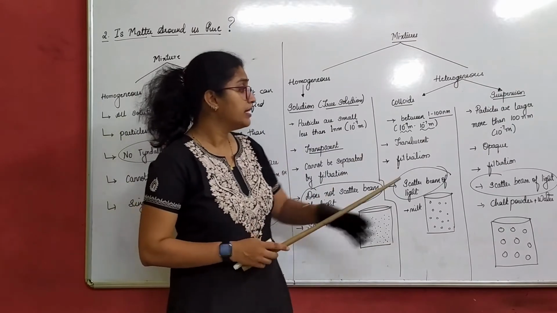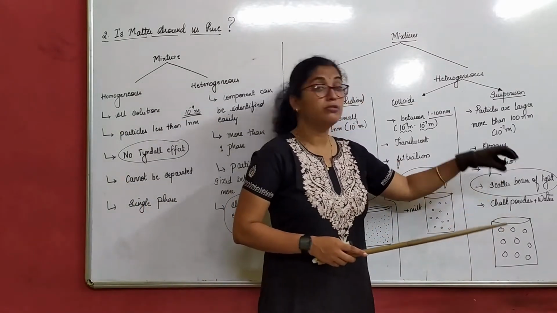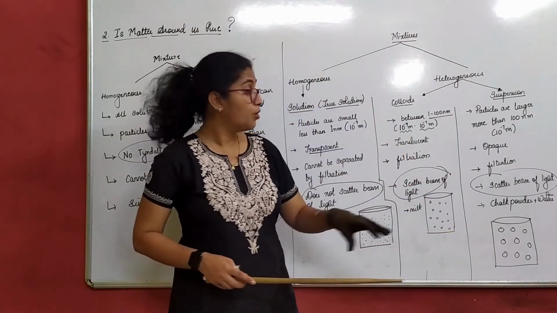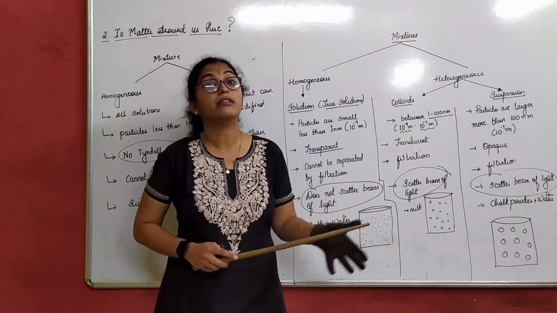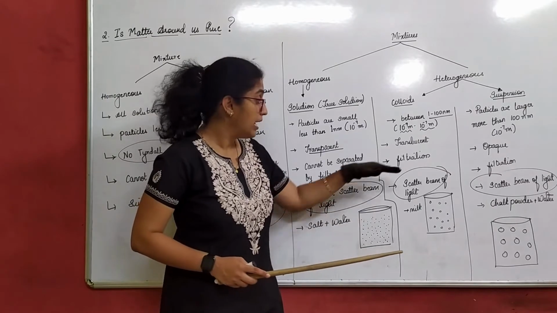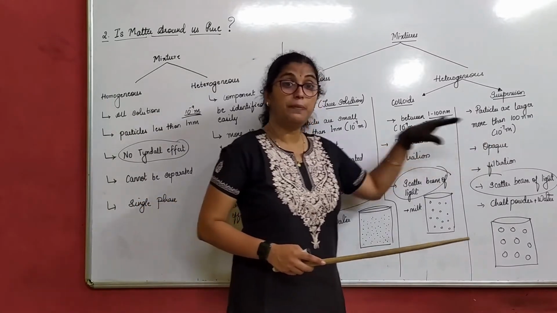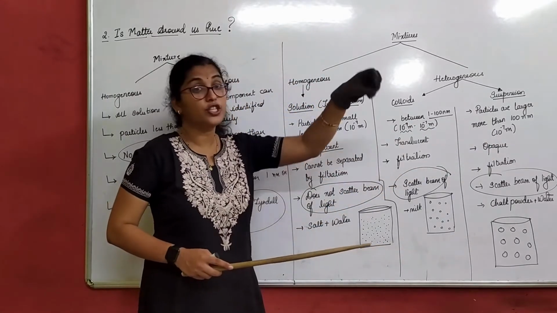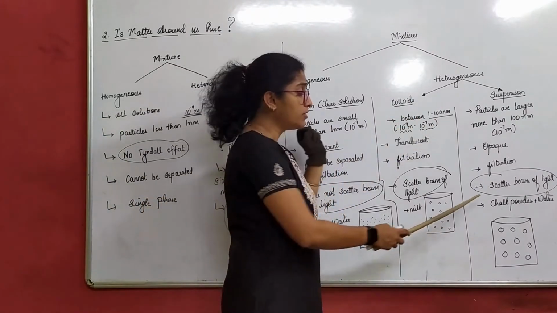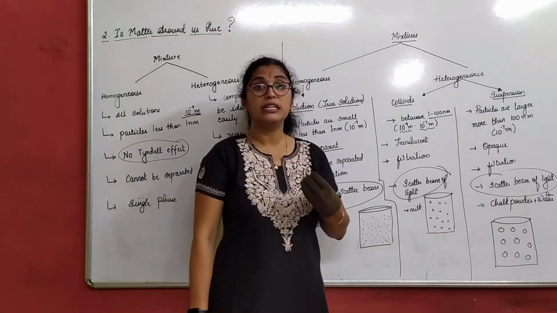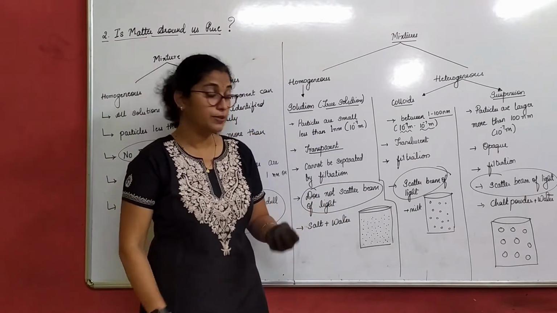Now again here, I have written filtration. So understand one thing. The examples I give here need not be separated by the method I have written. What process it can be separated by, we have written here. We have just chosen a random example for suspension. Chalk powder plus water is an example of a suspension.